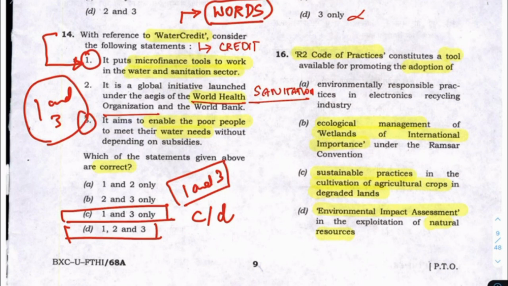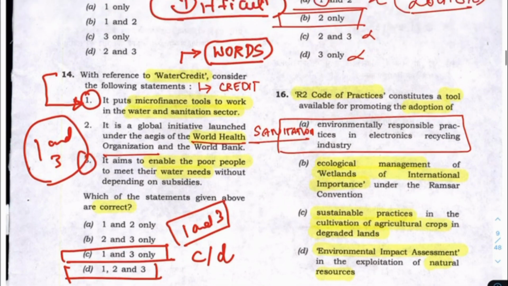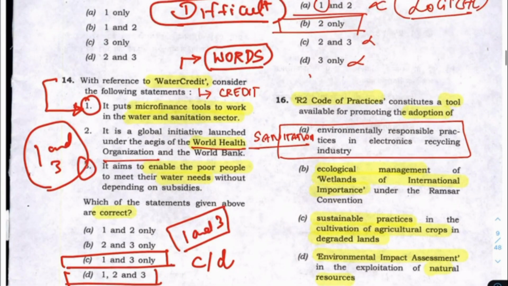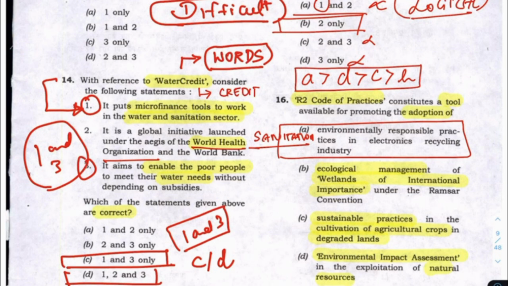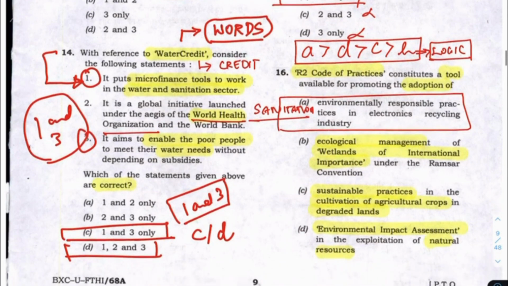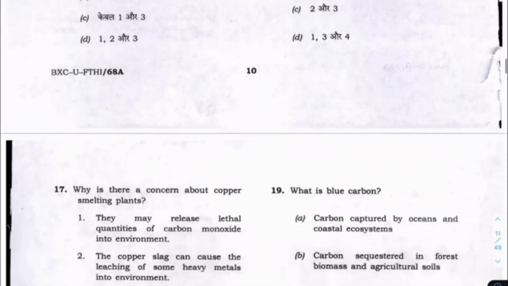Or how I would see is this being better than, see, this is the point. What I would suggest is that while solving this I will feel that for R2 code of practices, A is greater than D is greater than C is greater than B. This is how I would assign weightage for these options. So it will be based on this logic that I would approach, but I would not mark this question because it happens to be a doubtful question. So let us assume that I am not exactly sure. I will come back to this question, so I will not mark this question now.